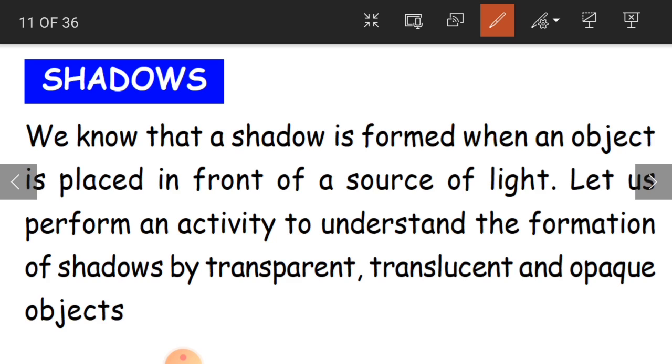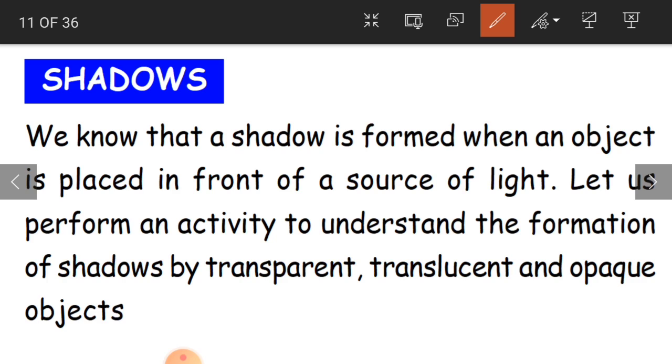It is not that only human beings have shadows. Even not only in daytime, even at night, if you keep something under the light, the shadow is going to form wherever the light is not able to pass.